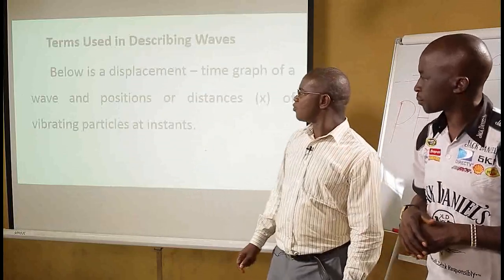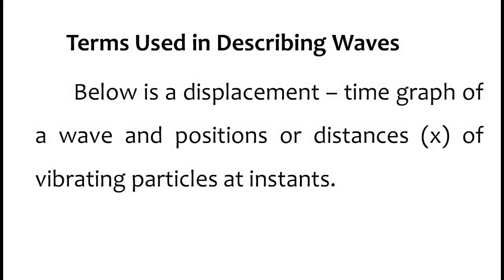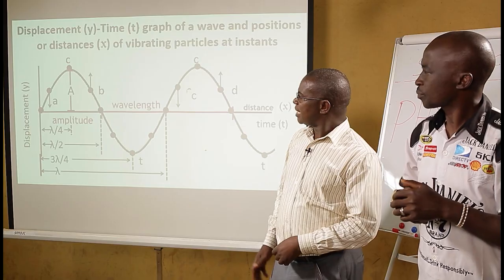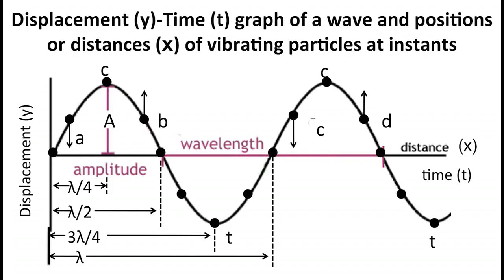Terms used in describing waves. Below is a displacement-time graph of a wave and positions or distances x of vibrating particles at an instant. Now, we have a graph here of displacement, letter y, against distance x and against time, small t.